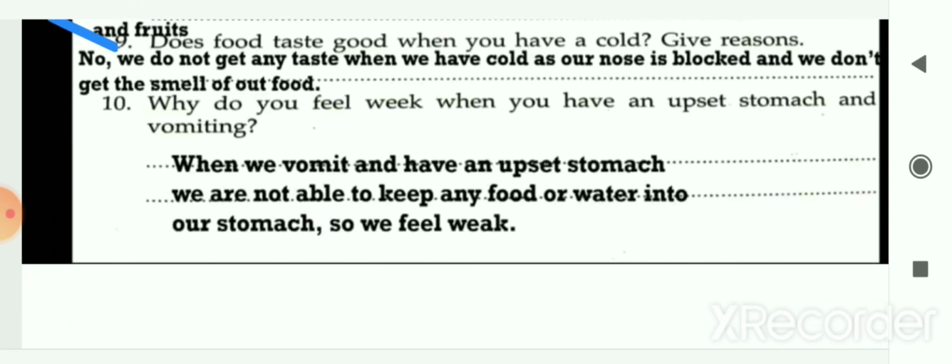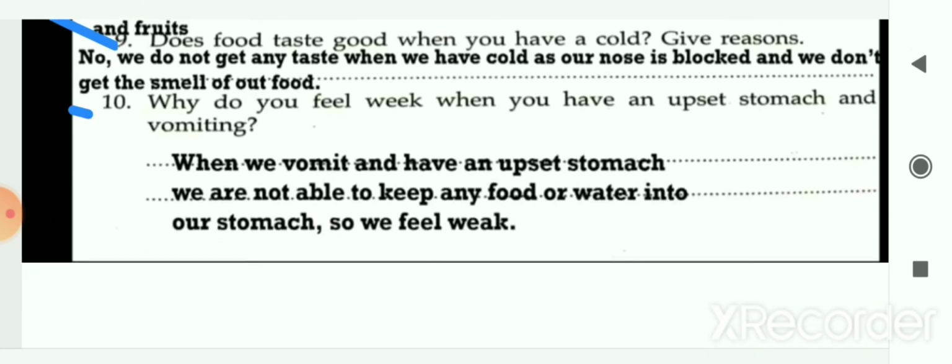Next question, why do you feel weak when you have an upset stomach and vomiting? So when we vomit and have an upset stomach, we are not able to keep any food or water in our stomach. That's why we feel weak.